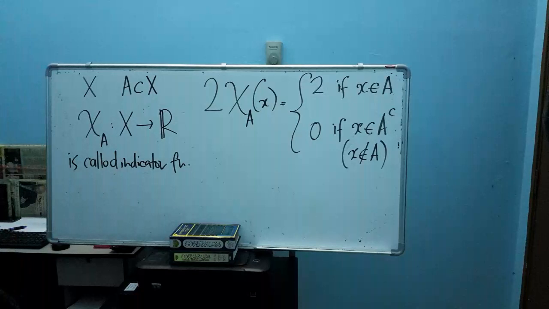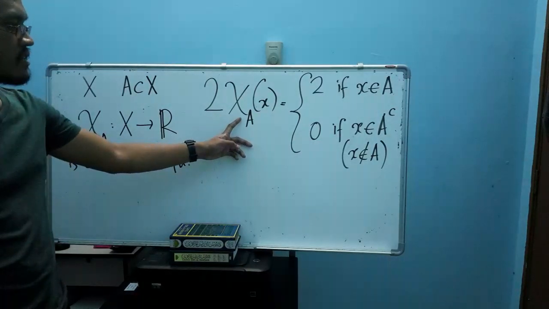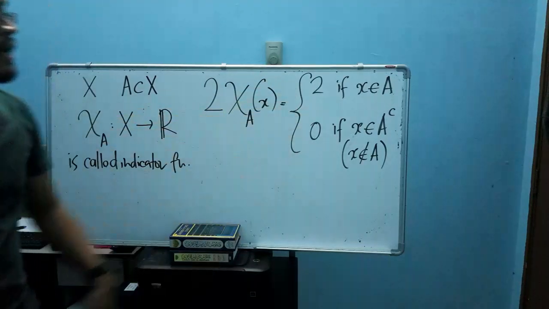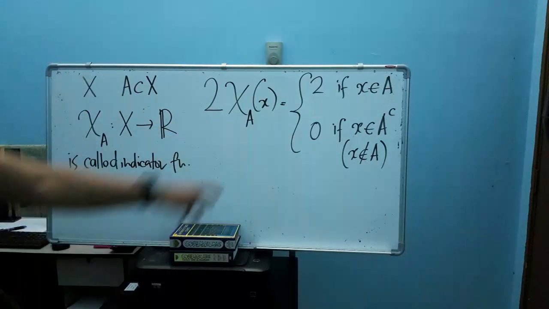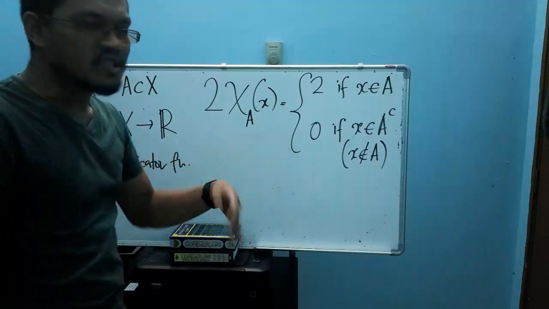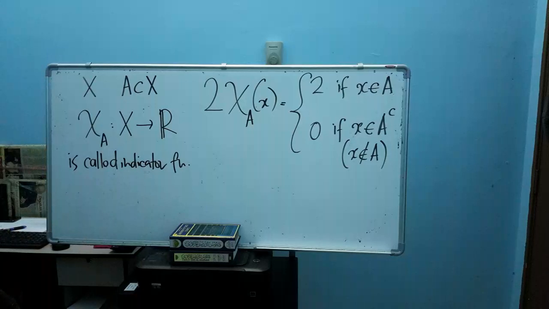Now, such a function, 2 times this indicator function, will give us these two values, 2 and 0. When you have the values 2 and 0, this function is not an indicator function. Why?